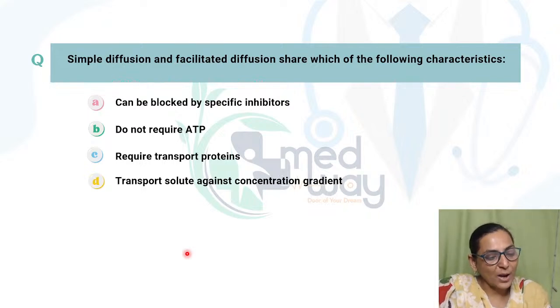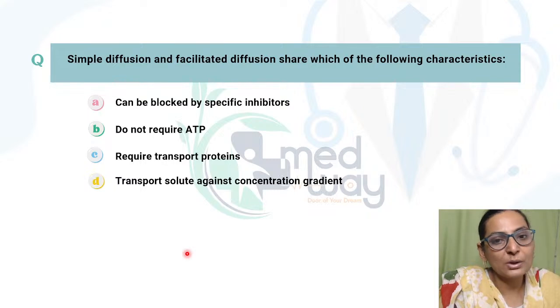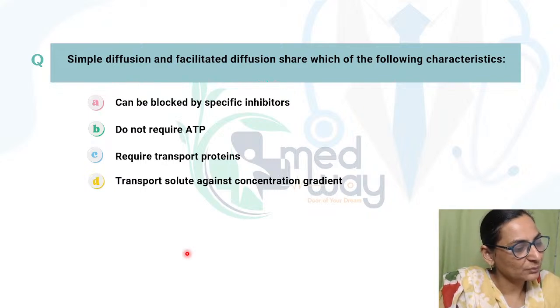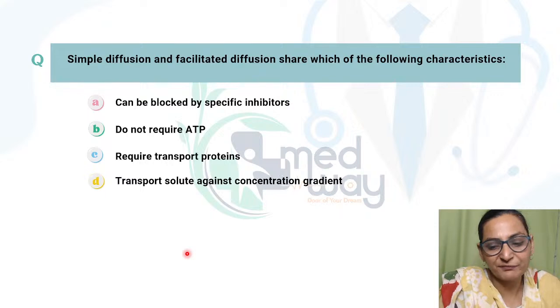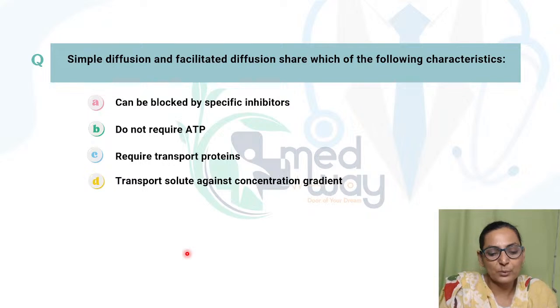Right? Blocking by specific inhibitors is shown only by facilitated diffusion and not by simple diffusion. And transport protein is required only by facilitated diffusion, and both of them do not transport against the concentration gradient, but they transport along the concentration gradient, right?